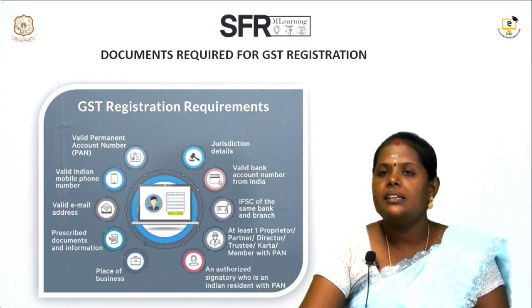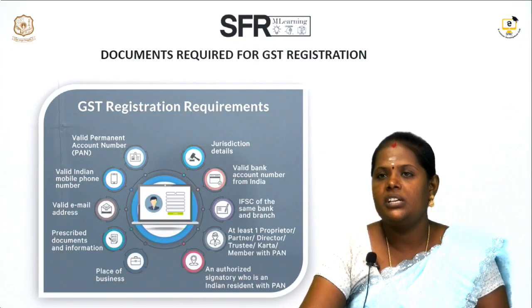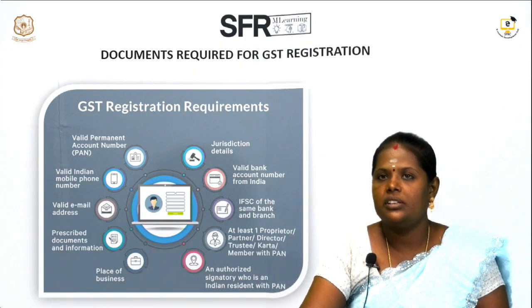They should have the authorized signature of that company or association of persons. All these must comply with the GST requirements. Lastly, there are juristic details. If any one document is missing, they cannot complete the GST registration. So, these are the documents required for GST registration.